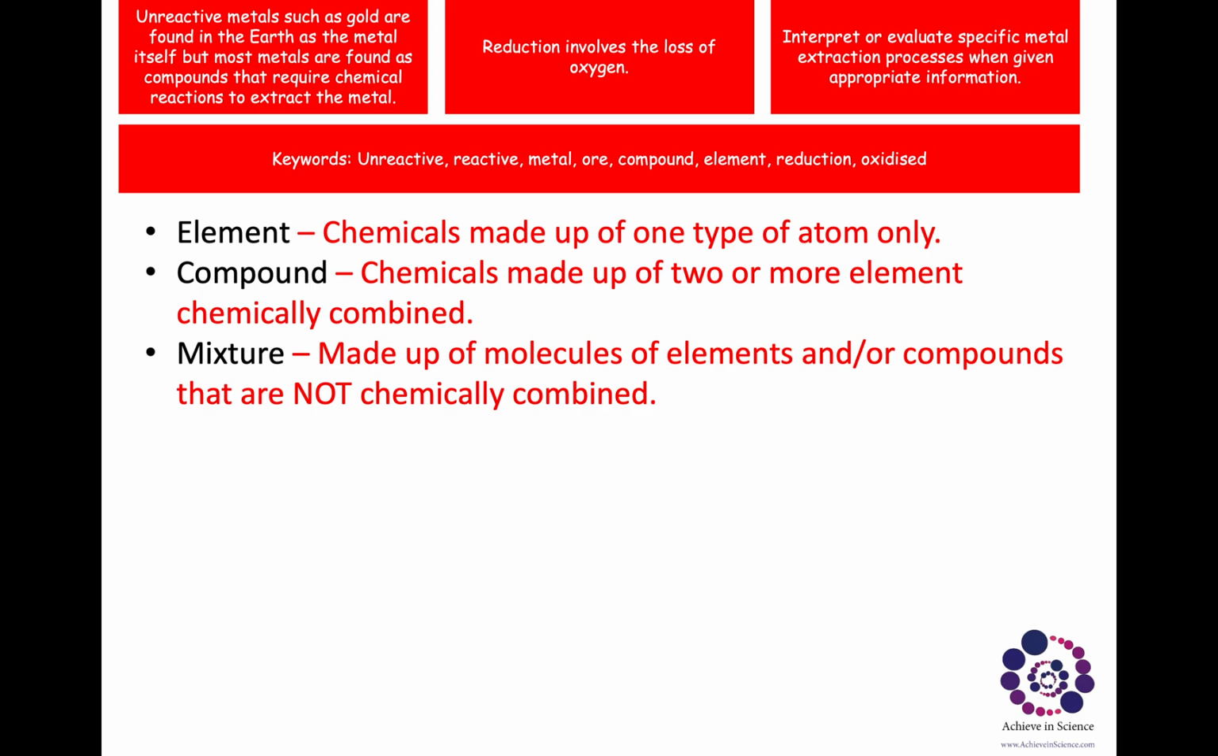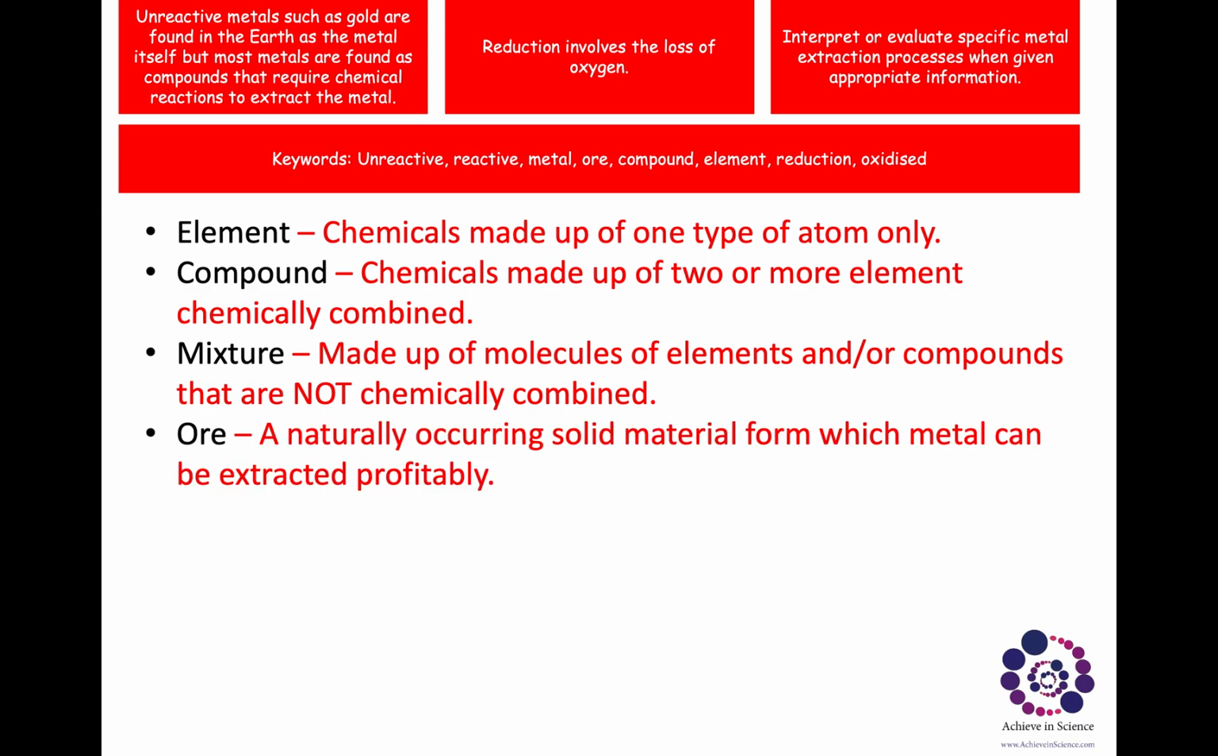A mixture is made up of molecules of elements and compounds, but they are not chemically combined. So they are a mixture, they're not combined. They have their own identity, but they're not combined. So that's the key difference. Compounds are chemically combined, and in a mixture, they are not. Can you make sure you write this down in your book, please?